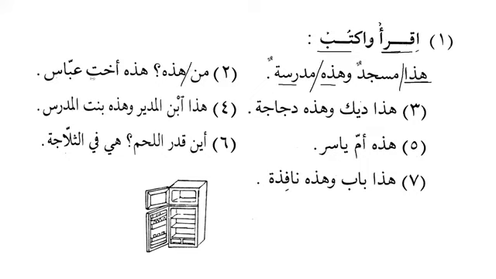Man hadhihi, who is this? Hadhihi. And what will be the ending of ukht and Abbas? Hadhihi ukhtu Abbasin. Excellent. This is the sister of Abbas. Why? Because hadhihi is subject and ukhtu Abbasin is a prepositional phrase, like mudaf mudaf ilayh, so the first noun will be light and the second noun will always be majroor. Okay, hadha. So what will be the ending of dik? Hadha dikun.